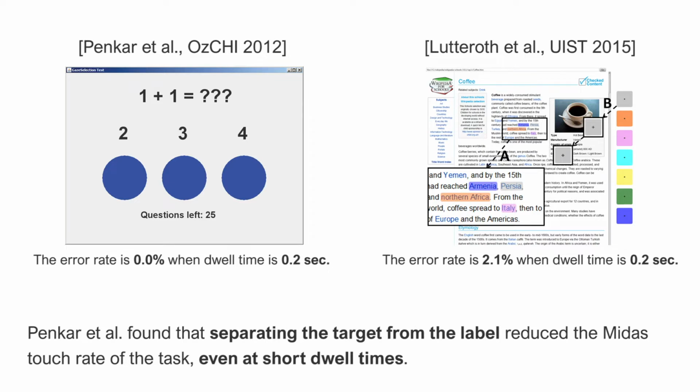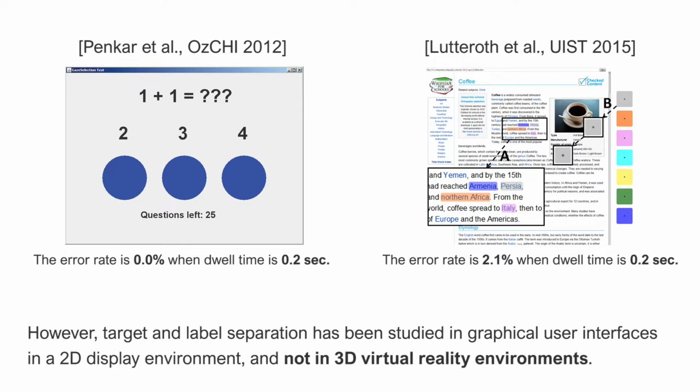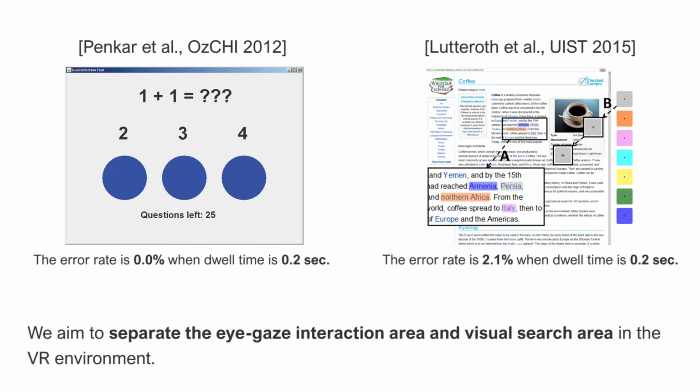Penkar et al. found that separating the target from the label reduced the Midas touch rate of the task, even at short dwell times. However, target and label separation has been studied in graphical user interfaces in a 2D display environment, and not in 3D virtual reality environments. We aim to separate the eye-gaze interaction area and visual search area in the VR environment.